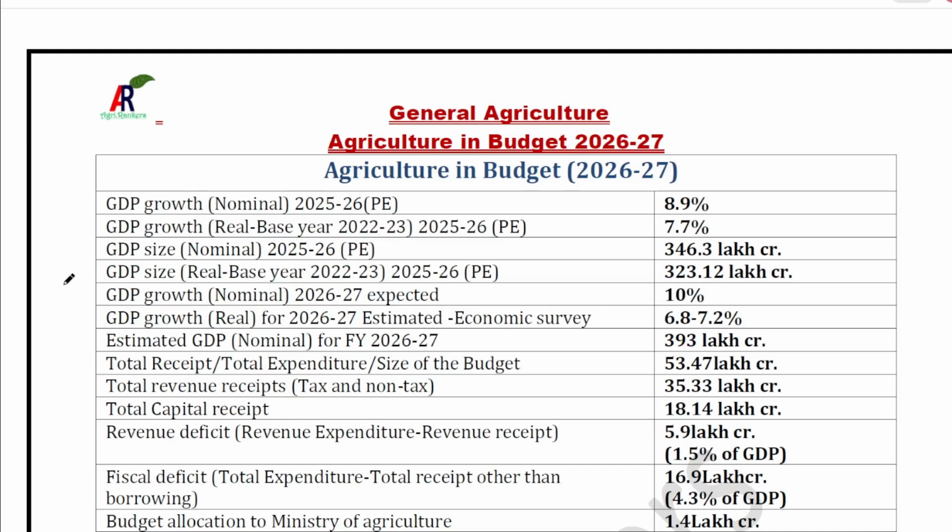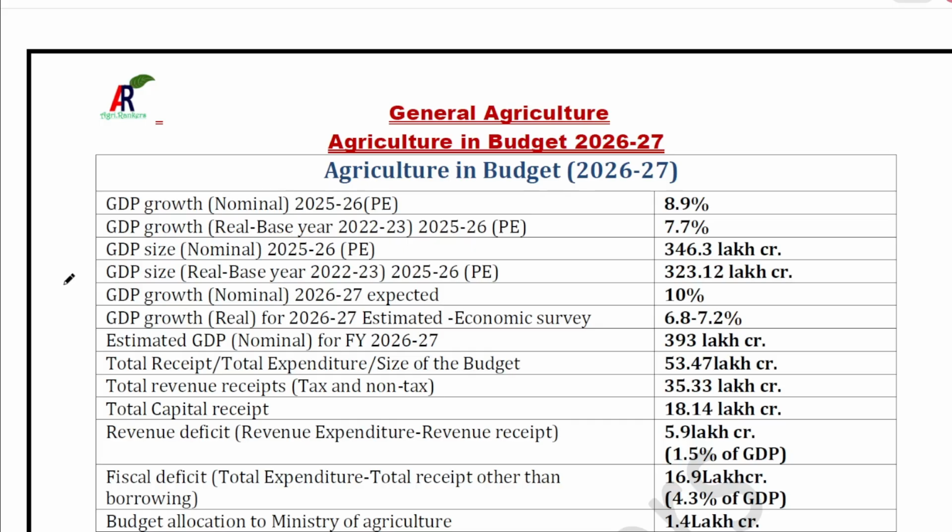Hello everyone. So here in this session, we will be having a very quick revision of the budget of this year, of course with respect to agriculture only. Although this budget was presented in the month of February, it still becomes very important for us to revise this before appearing in our examination, because in this particular section, you might find one or two questions very often, okay?